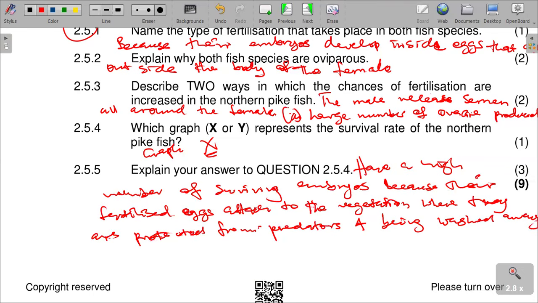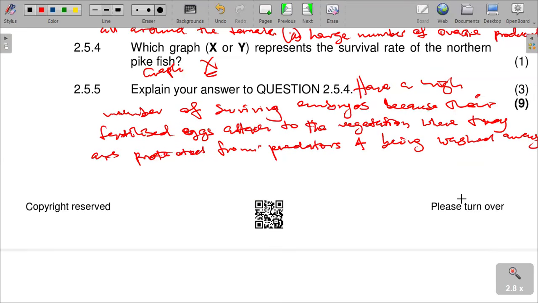So that is the reason that we are saying the various reasons in regard to this one. Graph X is the one that represents northern speech spike, because they have got a high number of surviving embryos, because their fertilized eggs attached to what? To the vegetation, according to our essay there. And then where they are protected from predators and what? And being washed away by what? By the rainwater or by the waters and stuff. So those are the reasons with regard to that.